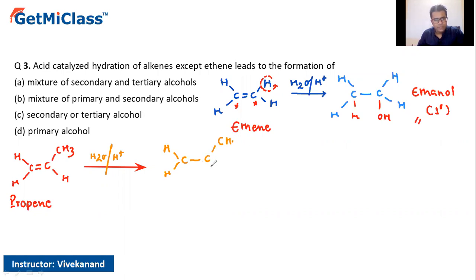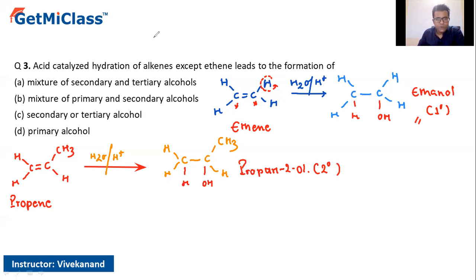This is our CH3, this is our hydrogen. One hydrogen attacks at this point and the OH attacks at this point. According to Markovnikov's rule, we get propan-2-ol. Now this is a secondary alcohol.